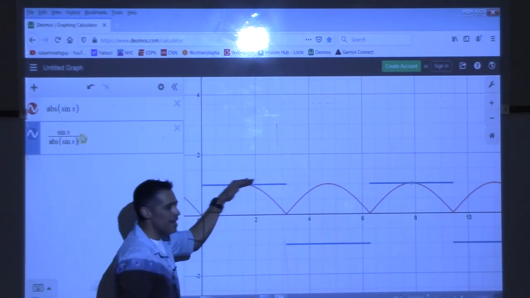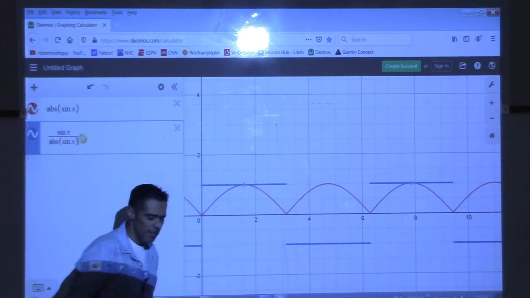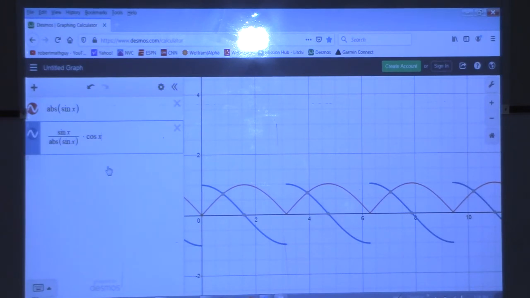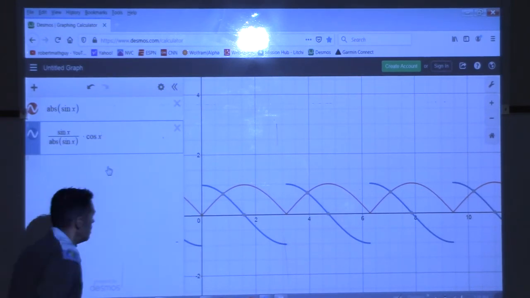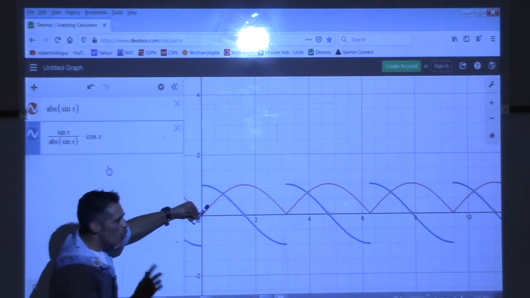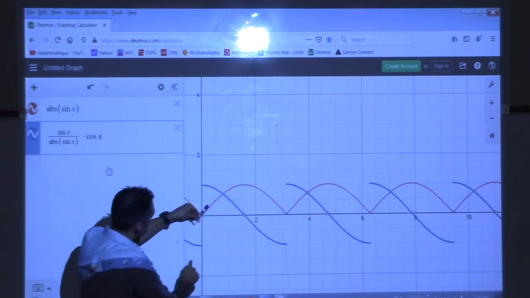I need to somehow tweak this to account for the curving. So that's where that chain rule part comes in. I was missing the cosine, right? So if I do times cosine x, there we go. So check this out. What's the slope of the tangent line on the red one here? Looks like it's positive about 1, right? Maybe?